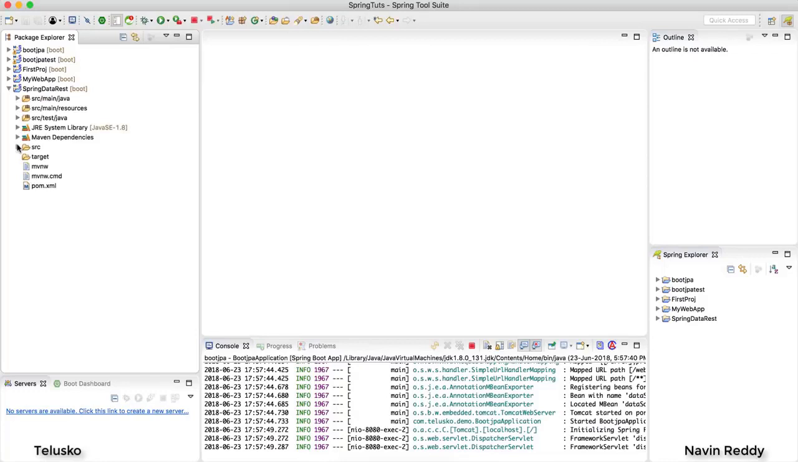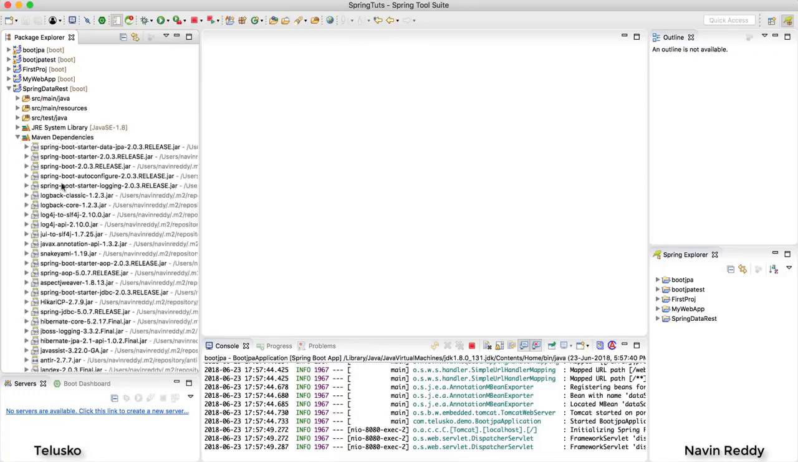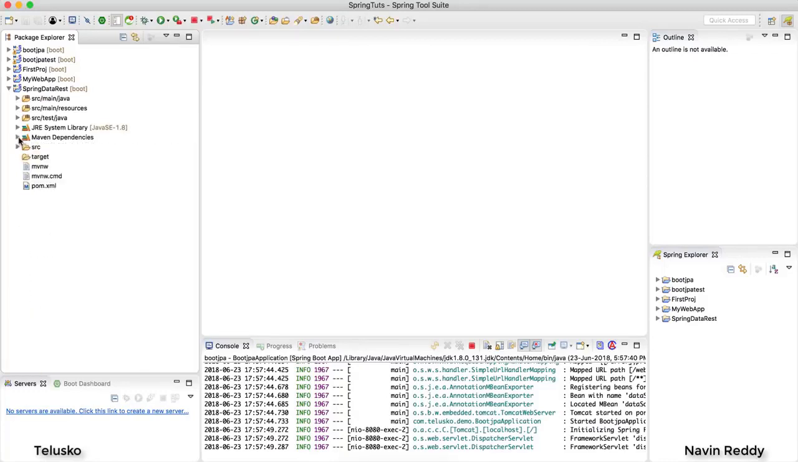So we got our project here, and if I see the dependencies, we got a lot of dependencies here. Now, what is the first thing we need? Of course, we need to configure H2, right? And where do we do that?